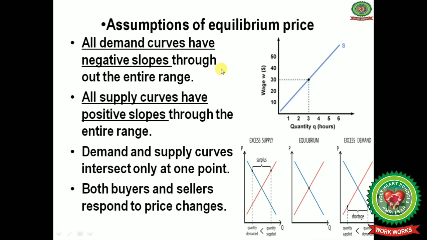Now why a negative slope for demand? Because there is a negative relationship between price and quantity demanded. With the increase in prices, consumers will consume or purchase less quantity, and supply has a positive relationship with price. With the increase in the price, the producer will sell more quantity in the market. Next one is, demand and supply curves intersect only at one point. Only at one point will they intersect, demand and supply.